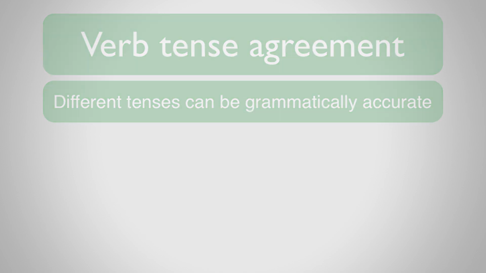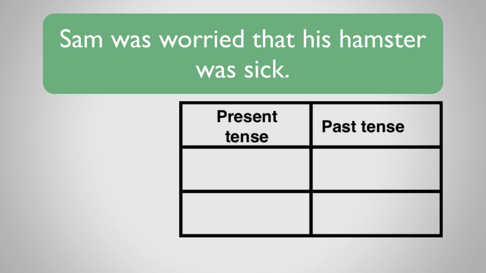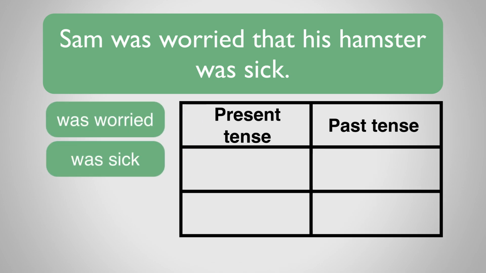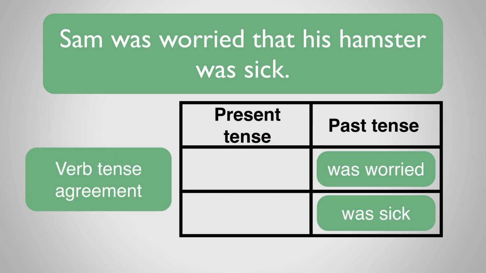Here's an example. Sam was worried that his hamster was sick. So the verbs are was worried and was sick, and they're both in the past tense, so we can say that there is verb tense agreement. Since they're both in the past tense, we know that the boy worrying and the hamster being unwell are both in the past. Now let's change one of the verbs.